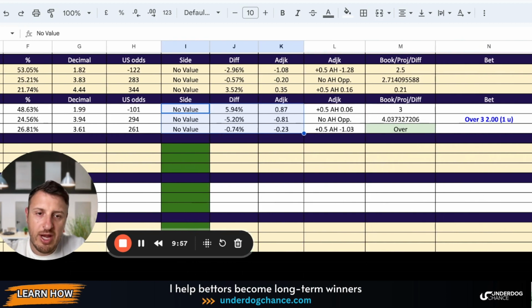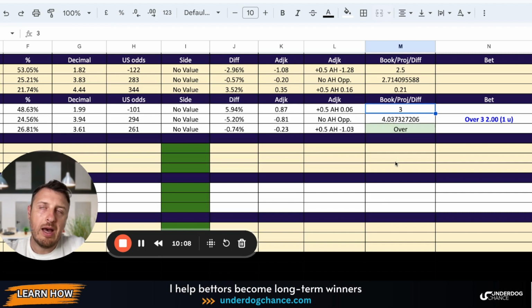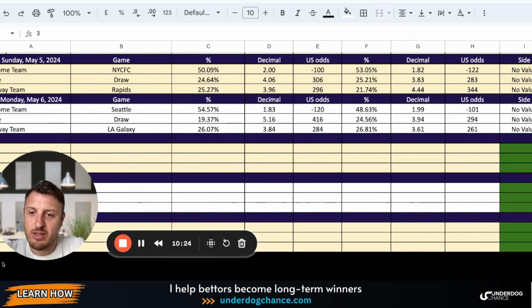But if we check totals, I have projected with my betting model totals at 4.037 and bookmaker set at 3, which suggests that it should go over because my projections show one plus one more goal than actual bookmakers totals, and because of that, over 3 at plus 100 for 1 unit is a qualified bet. Okay, so those are all projected numbers for this week.